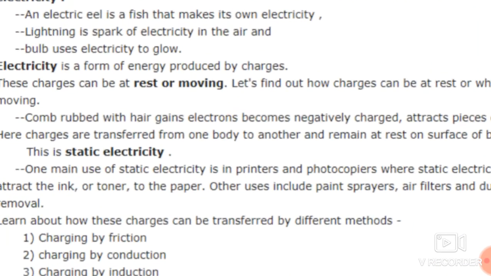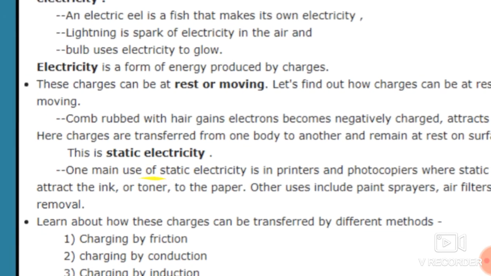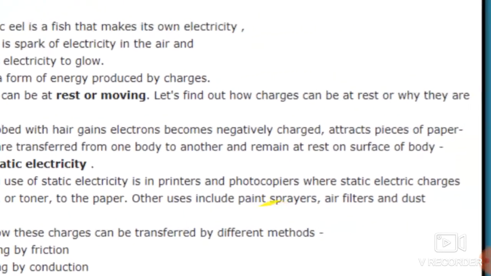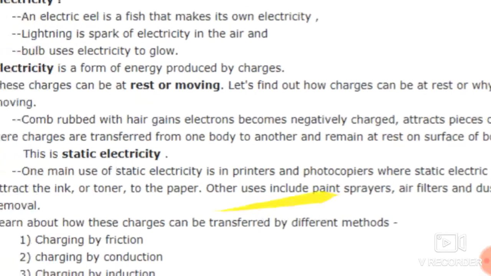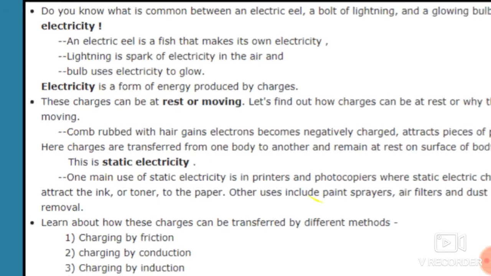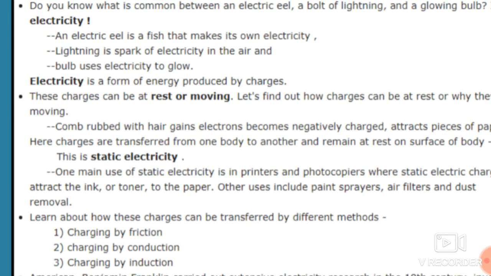Here, the charges are transferred from one body to another. That means whenever you rub the comb on your hair, the electrons which are present in your hair are transferred to that comb. So the charges are transferred from one body to another and remain at rest on the surface of the body. That is static electricity. Static means at rest. Okay, so this is static electricity.